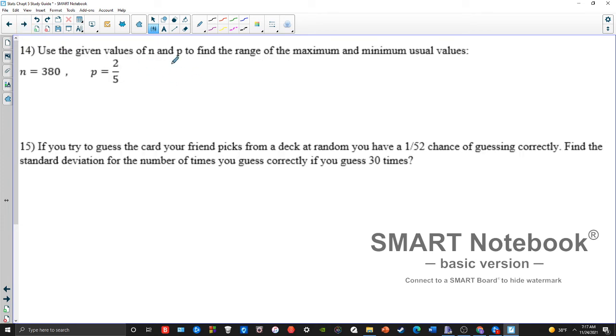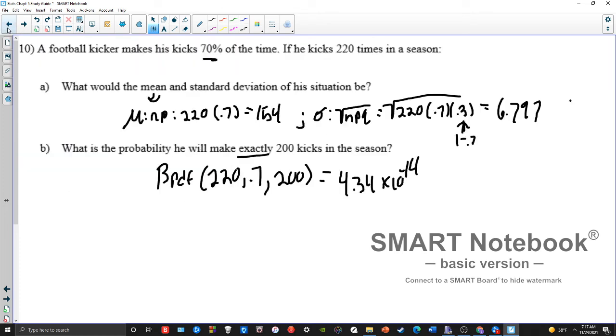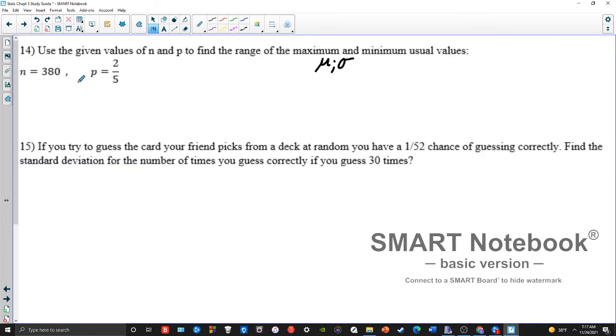Use the values to find the range of the max and minimum usual values. Okay, so if I want max and minimum usual values, that means I want the average and the standard deviation. That's why I need to figure out these here. Now, it does look like it's a binomial because I have an n and a p. So remember what we did over here. It's the same exact question. Find your average, find your standard deviation, and then we can find the max and minimum usual values.